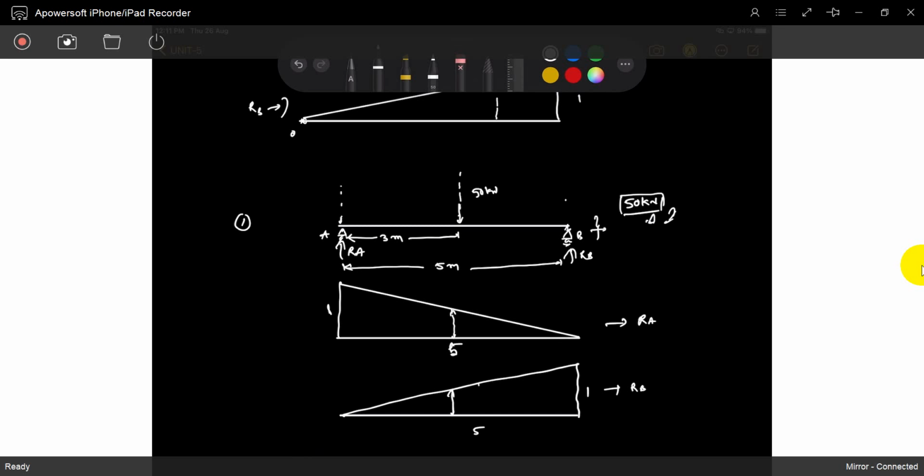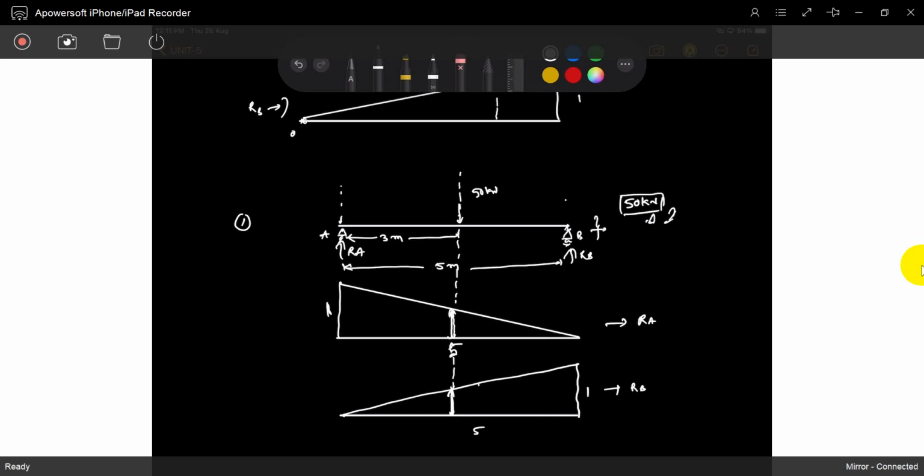For 1 unit, this is exactly RA and this is exactly RB. That is the meaning. At the particular location where the load is, that is the value of RA and that is the value of RB. If you know the influence of the load moving, RA is this much at that position.